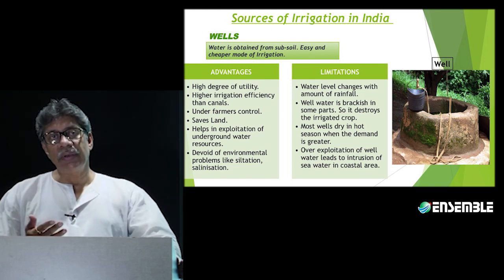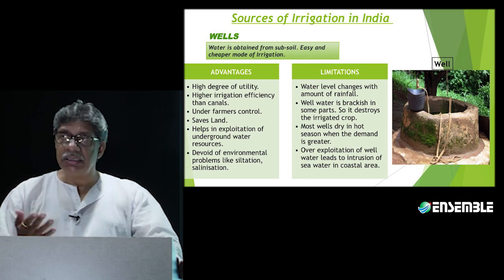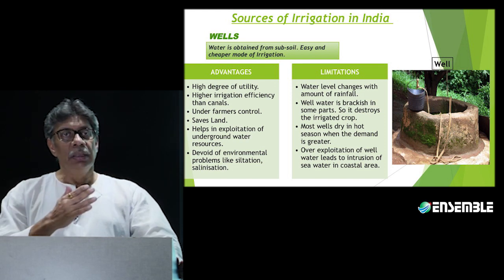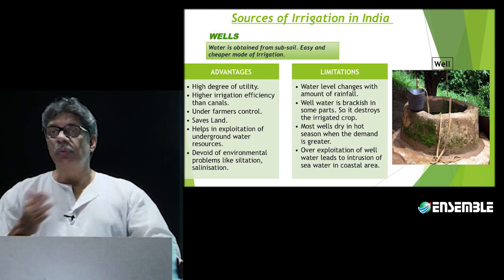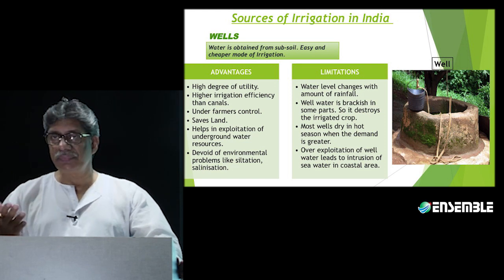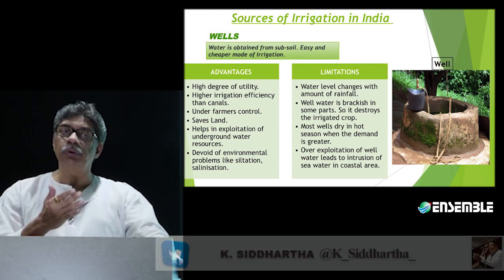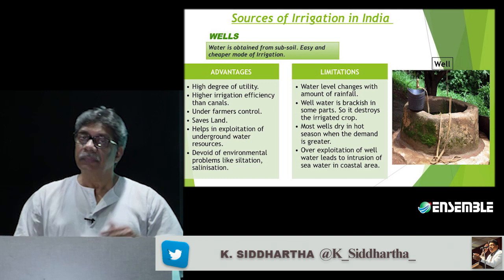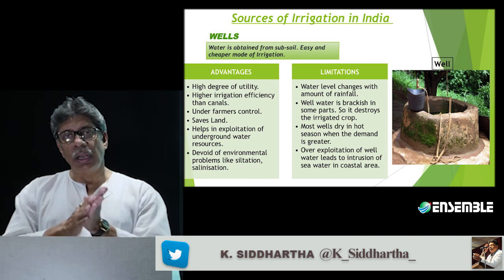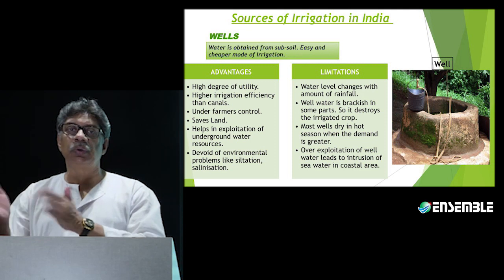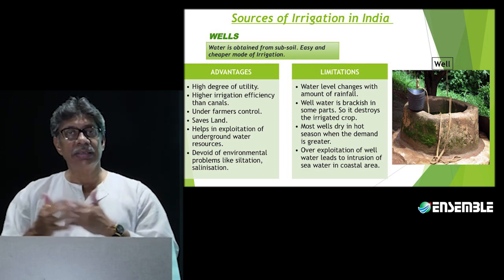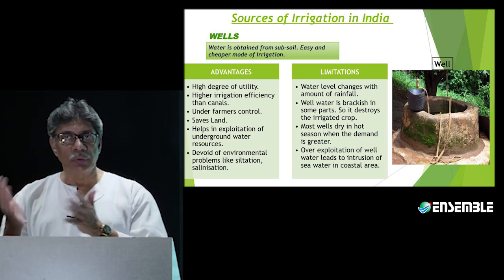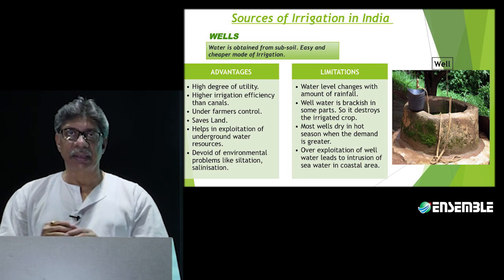Now, from another perspective, it is easy for even canal water to flow along the natural slope, because the whole of this region is sloping towards the south and east. So, supposing a canal has been constructed in the northern part of the country, this canal can allow its water to flow naturally towards one portion. That is a tremendous advantage because we don't have to prompt the water to flow in a certain defined direction.